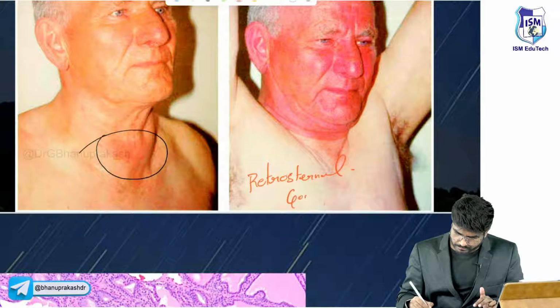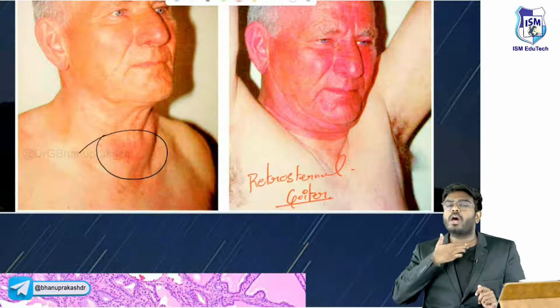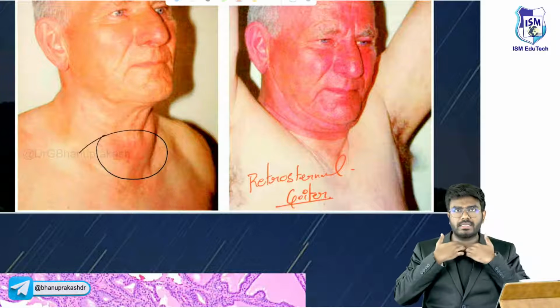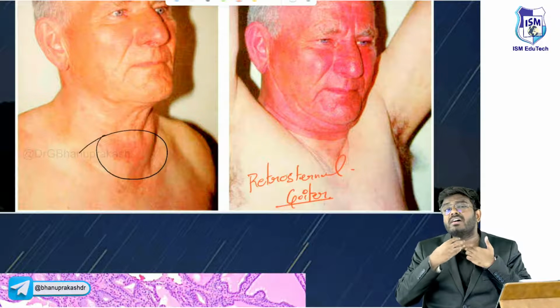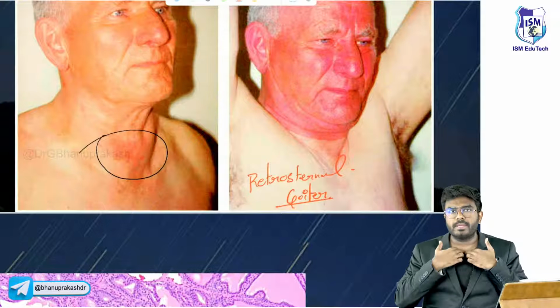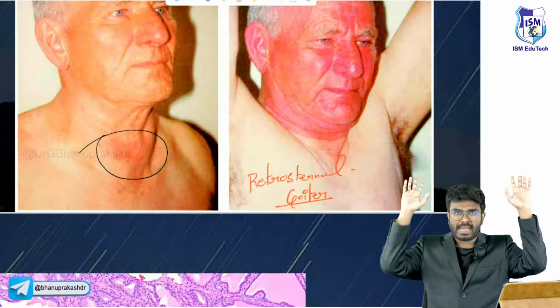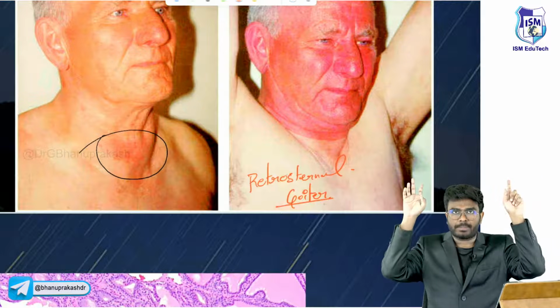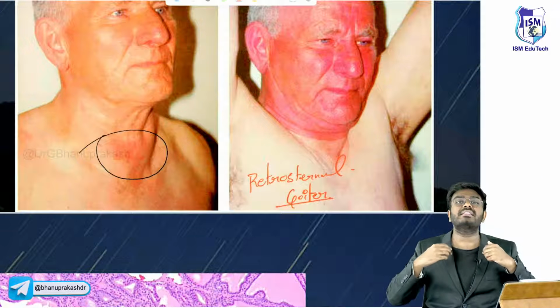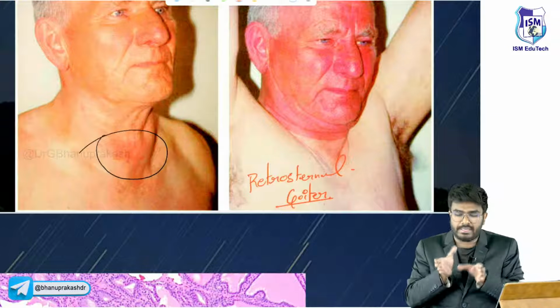How to identify retrosternal goiter is, see, normally this is our thoracic inlet. If you have a goiter in the thoracic inlet, when I ask this patient to raise his hands completely up, as he is raising his hands up, the size of the thoracic inlet decreases.